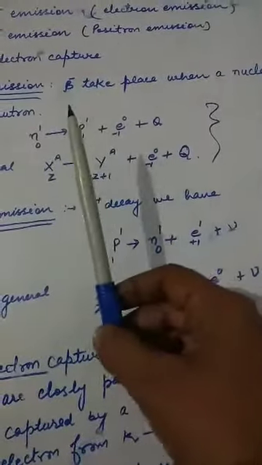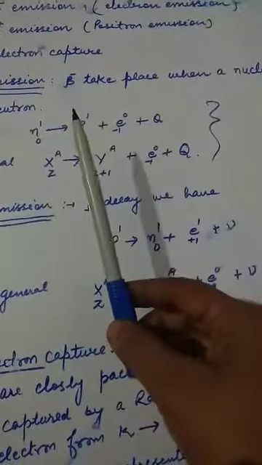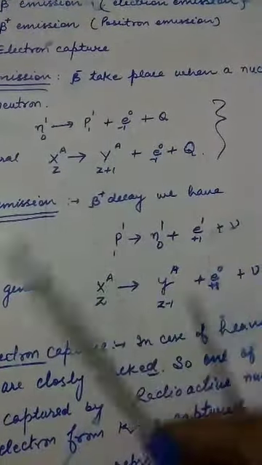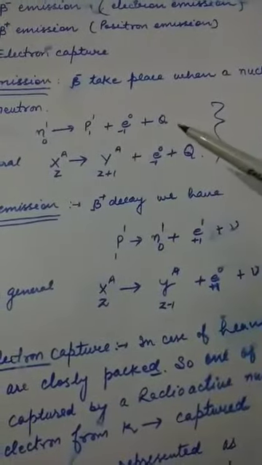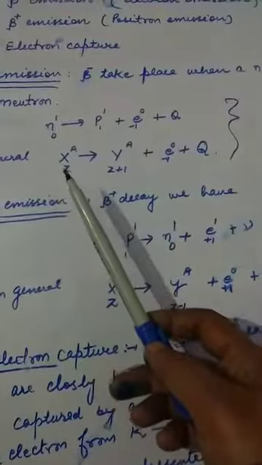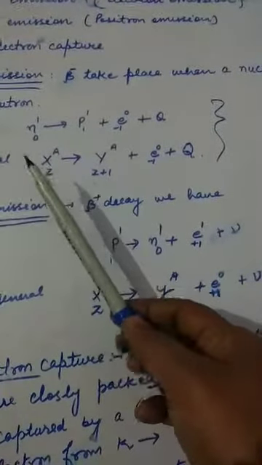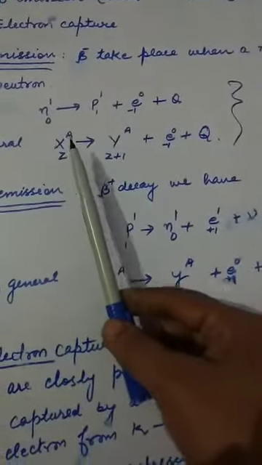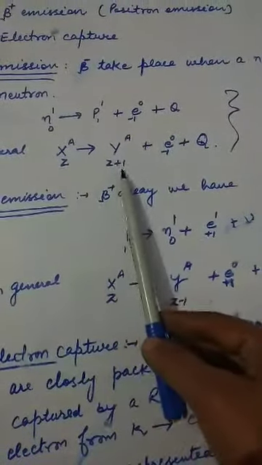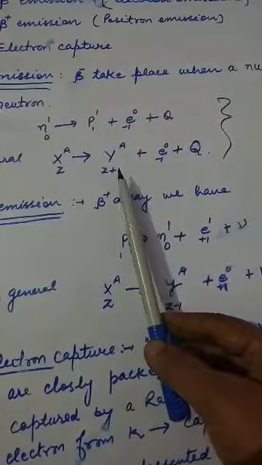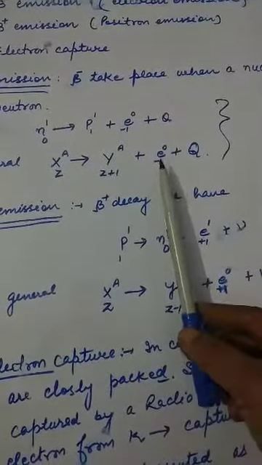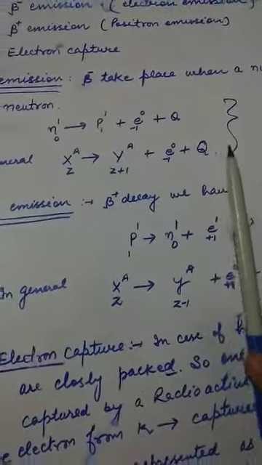In beta negative and positive emission, energy remains conserved. Its general form is: the parent nucleus will change into the daughter nucleus, the atomic number will increase by 1, and there is emission of 1 electron and energy.